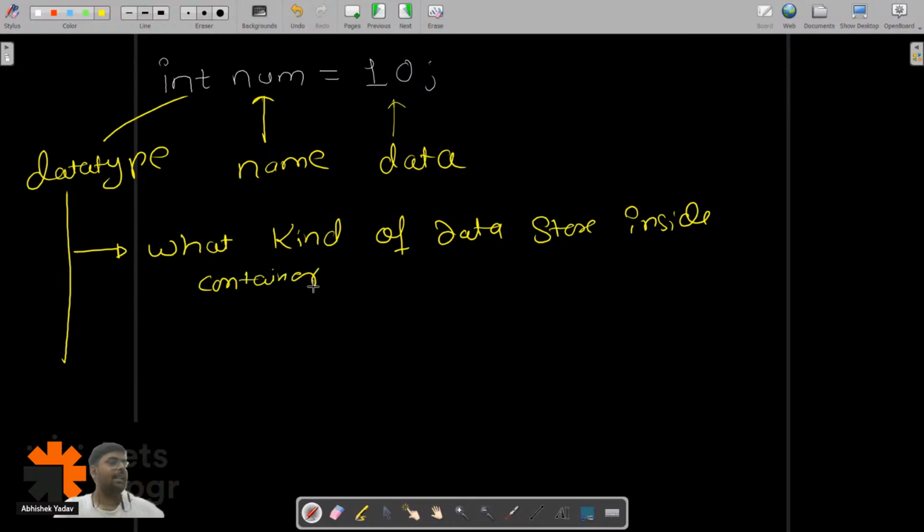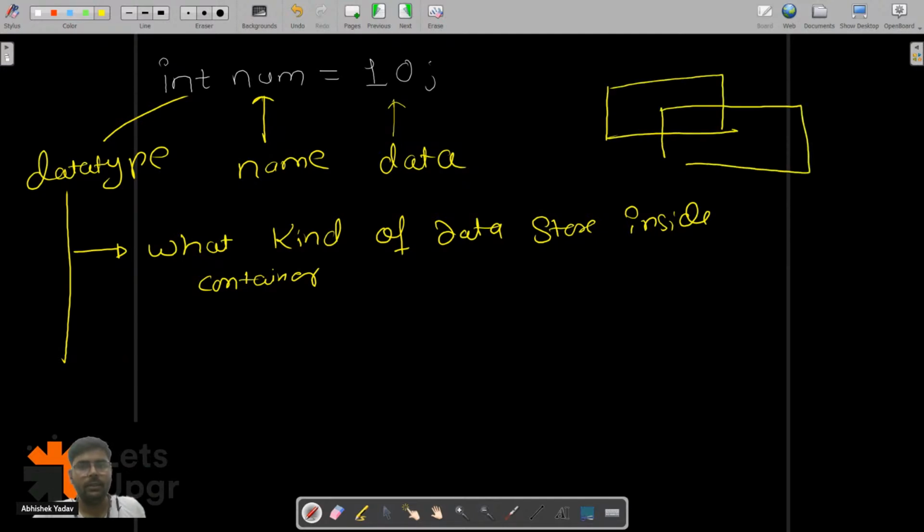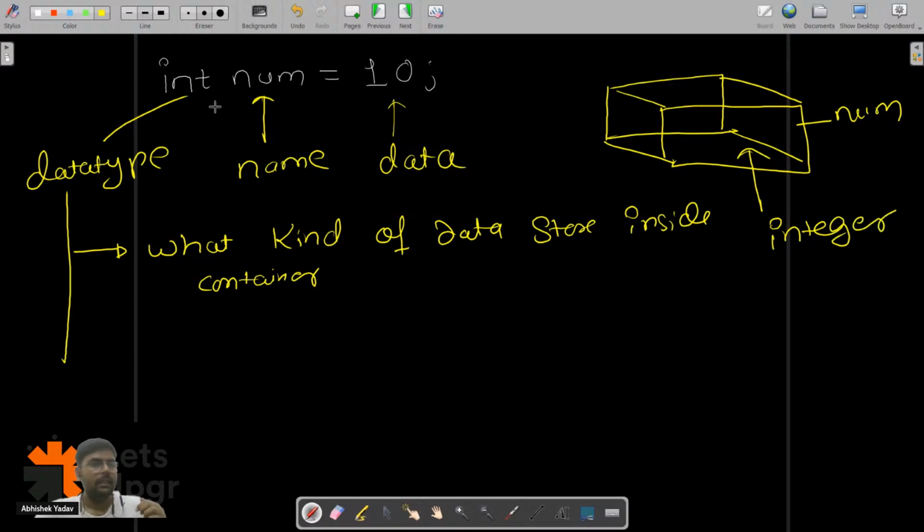Basically we are telling the system that I have a container. Let's assume I have a box like this, and the name of the box is num. Now we are telling the system that this box can hold integer type of data.